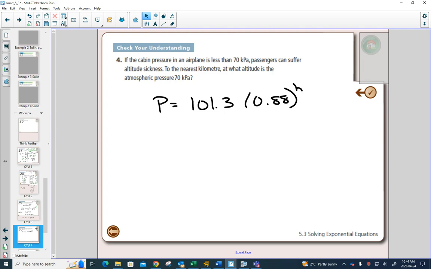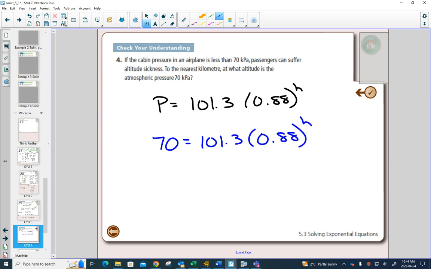So in this question, it's saying the cabin pressure in an airplane is less than 70 kilopascals. Passengers can suffer from altitude sickness. To the nearest kilometer, at what altitude is it 70 kilopascals? So we plug in 70 here. And again, 0.88 is not on your powers chart, so the only thing we can do to solve this at this moment